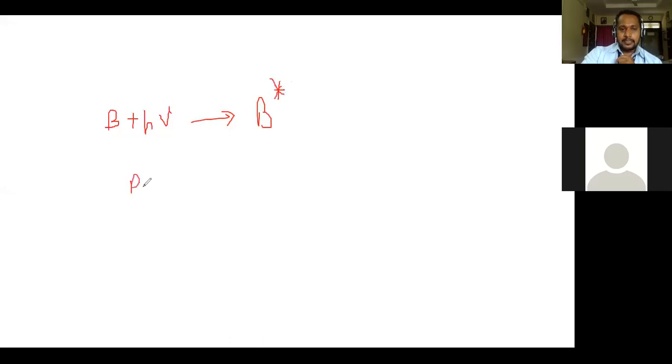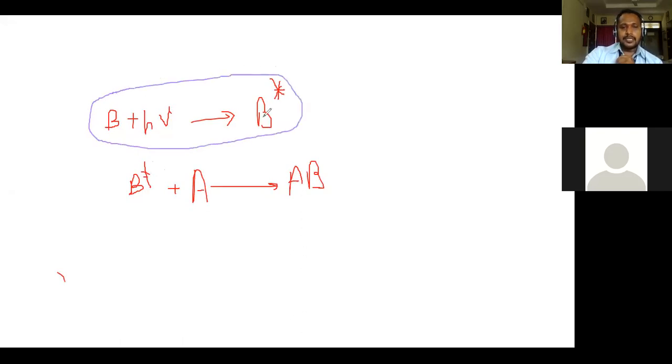And this B star reacts with another molecule, that is A, and leads to formation of a product, that is AB. Now in this case, our first step is B plus h nu gives B star. It is a primary photochemical process. And B star plus A gives AB. It is a secondary photochemical process.